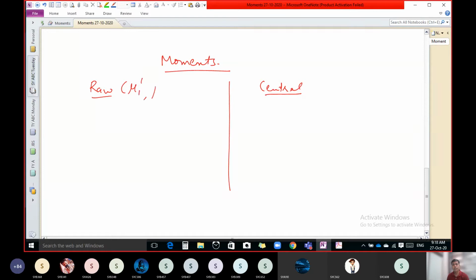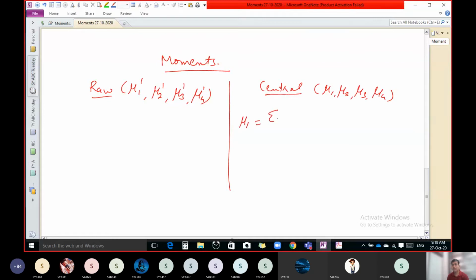Raw moments are denoted by, we have to study four moments. So mu1 dash, mu2 dash, mu3 dash, mu4 dash. And central moments are denoted by mu1, mu2, mu3 and mu4. This is the symbol. Now, what is mu1?